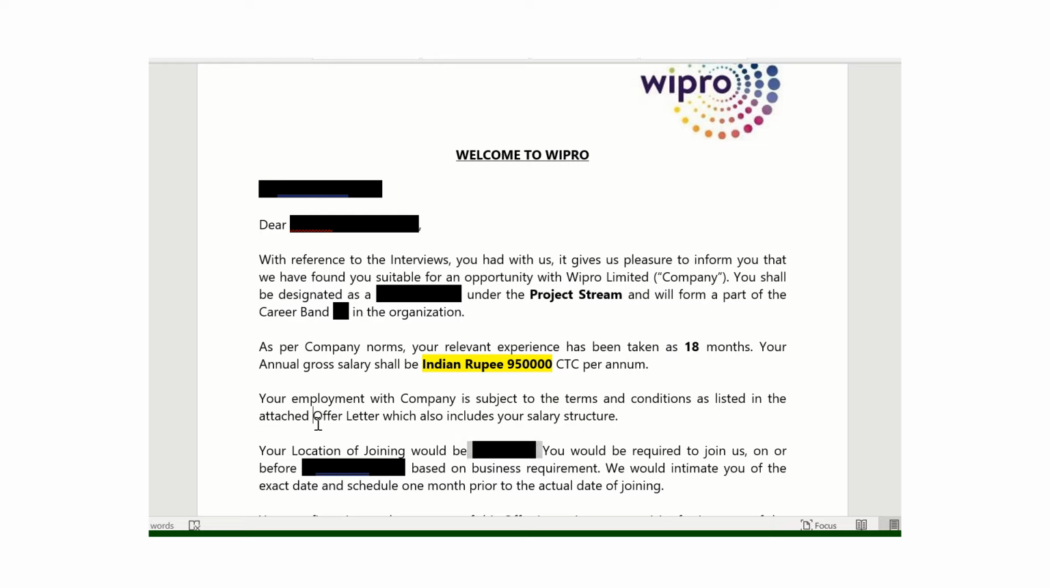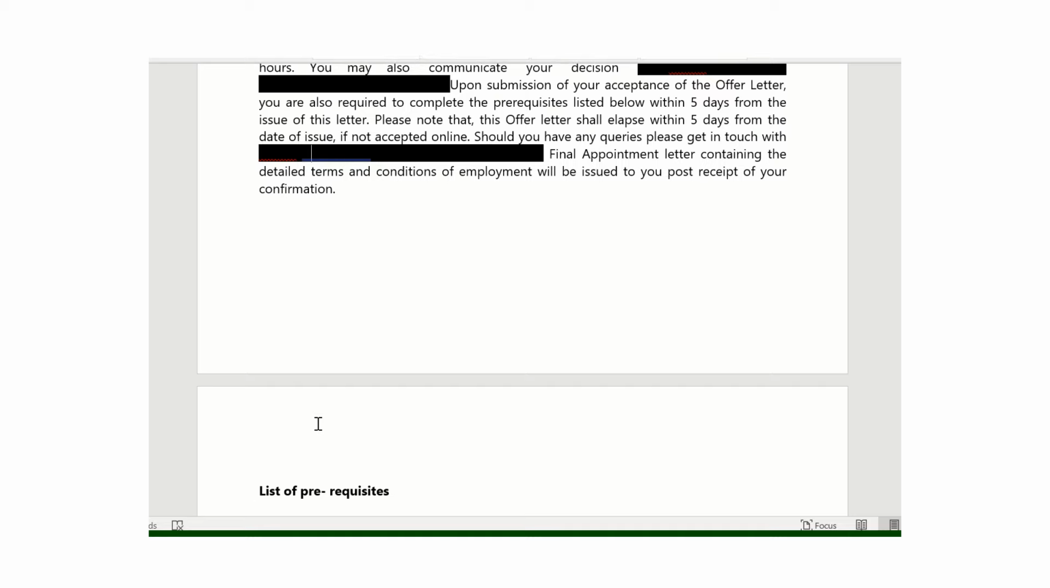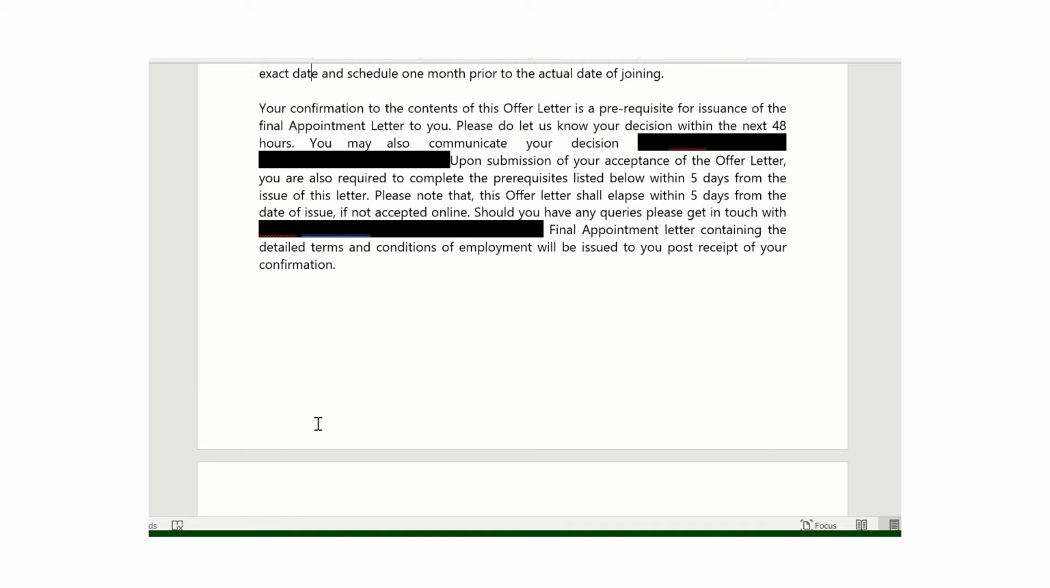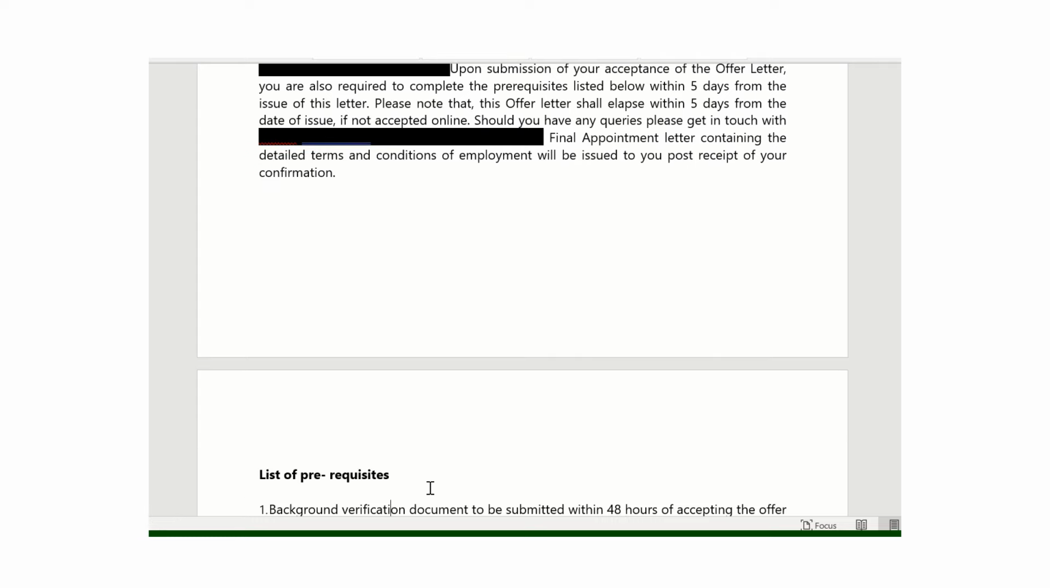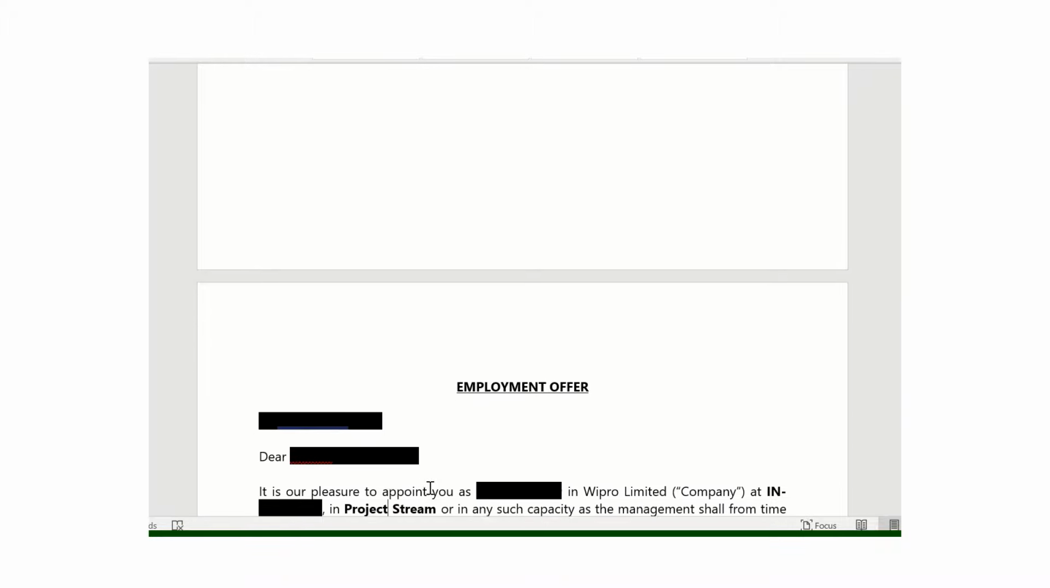They will provide the location detail, which location you need to join. Going below in the offer letter, you need to accept the offer letter within 48 hours. You need to provide your decision whether you accept or reject the offer letter, and within 5 days you need to complete some prerequisites. Those things are mentioned below in the offer letter. So these are the list of prerequisites. You can pause the video and read them out.